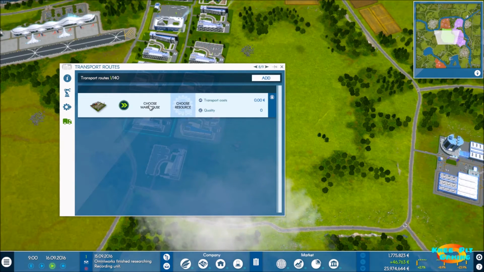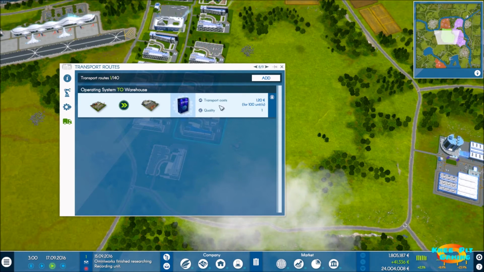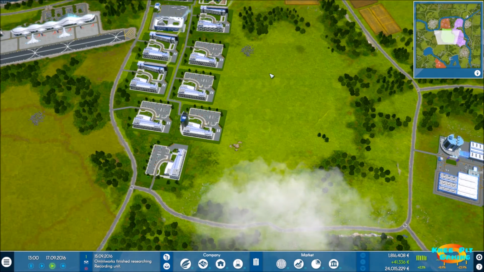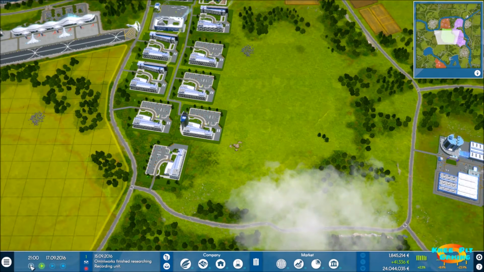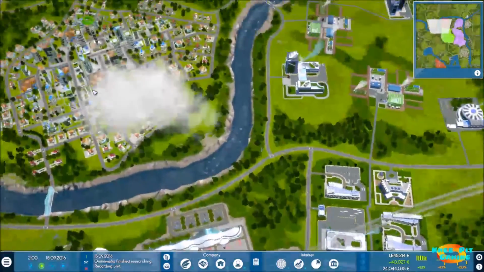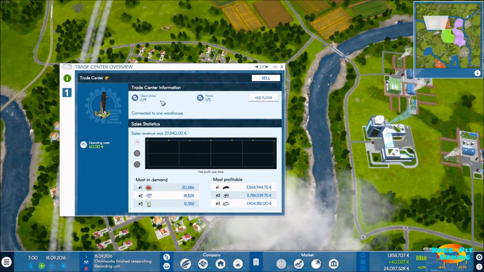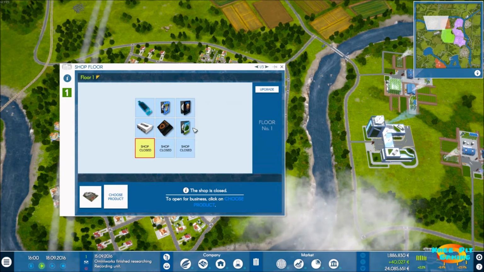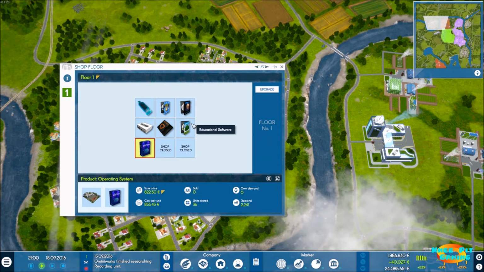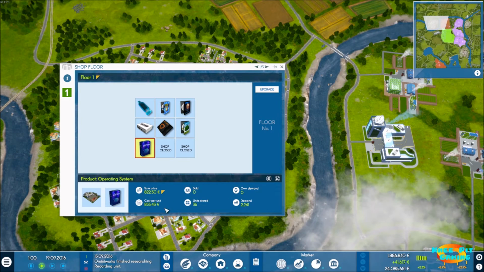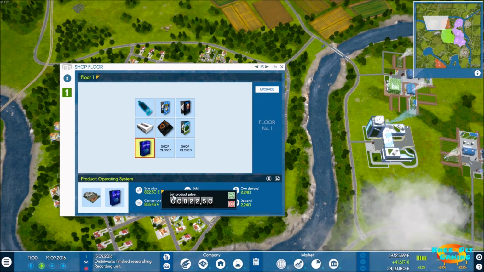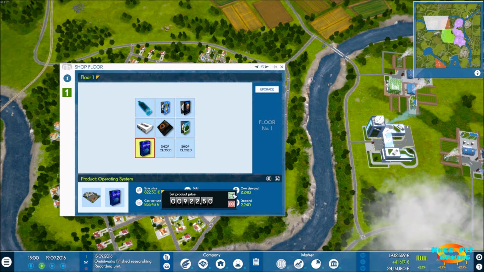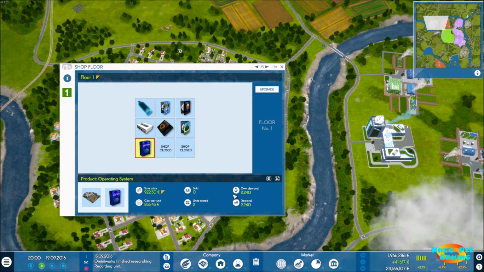Now we need a transport route to take it to the warehouse when we're done. And there's our product, so we're good there. Okay, and now let's go over to our location in the city. And we're going to need a new shop. Let's choose our warehouse and then our product, which is there. 800. Wait a minute. Now, how can we try to sell this for less than what we've got in it? That's just not going to work.